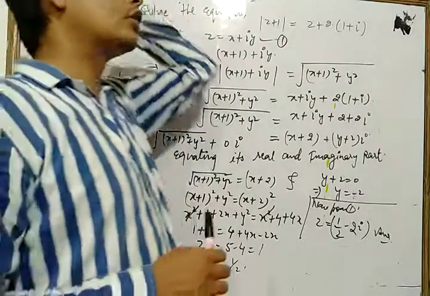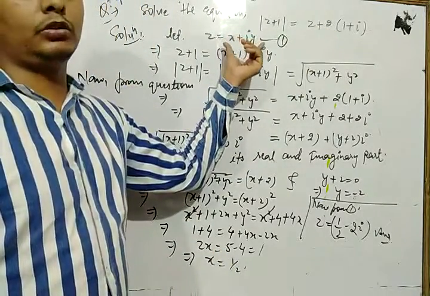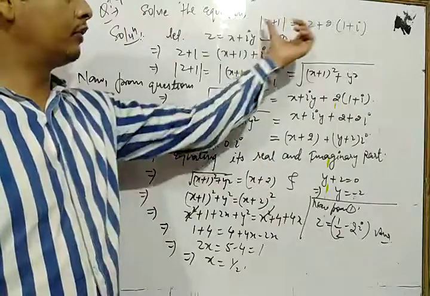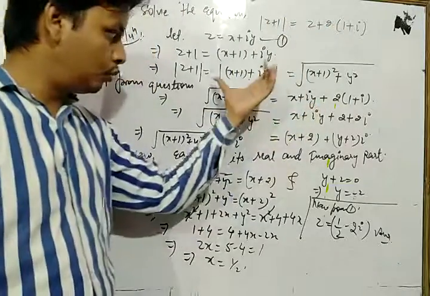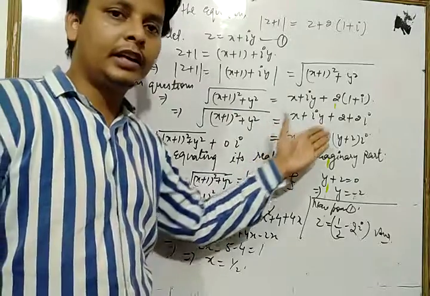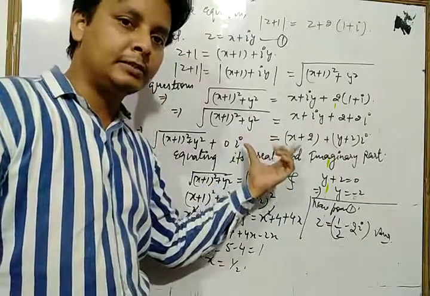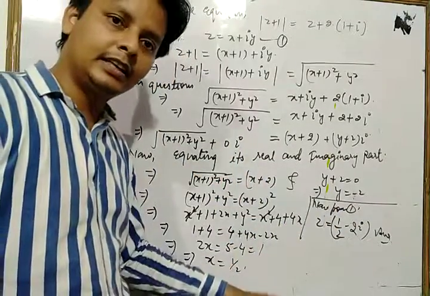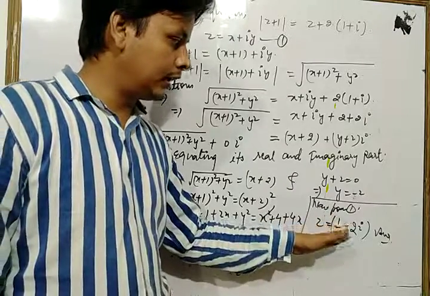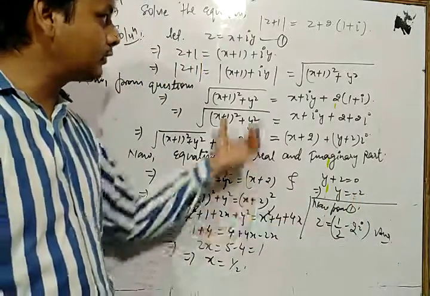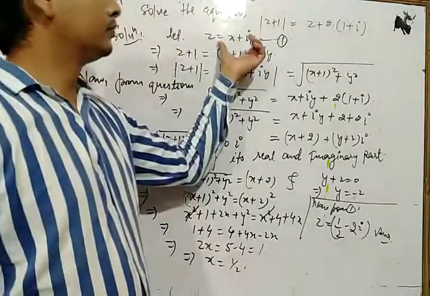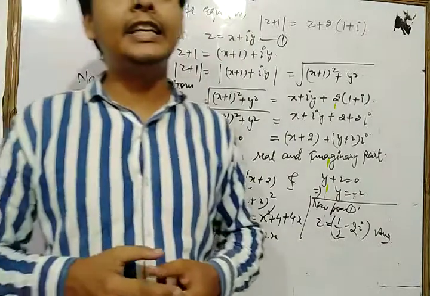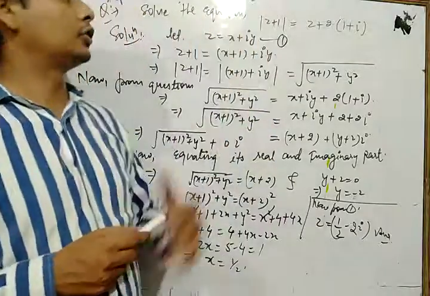Let's see once more. First of all, students, we take z is equal to x plus iy. So we find the value of mod of z plus 1 as this. Now we put all the values in the given question. After separating the real and imaginary parts, we equate them. In this way we get two values, x and y. After solving that equation, we have the value of x and y. At last we put the value of x and y in this equation. So in this way we get our required solution. This is the method of solving any complex equation.